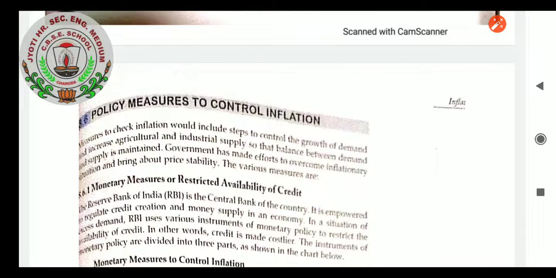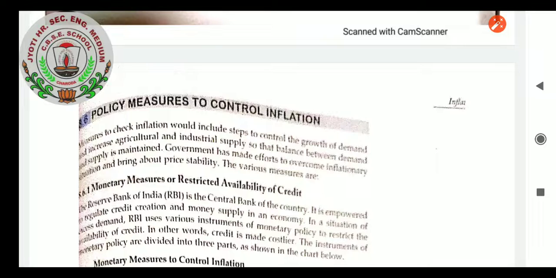Policy measures to control inflation: measures to check inflation would include steps to control the growth of demand and increase agricultural and industrial supply so that balance between demand and supply is maintained. Government has made efforts to overcome the inflationary situation and bring about price stability. The various measures are, very first, monetary measures or restricted availability of credit. The Reserve Bank of India, RBI, is the central bank of the country, as we all know. It is empowered to regulate credit creation and money supply in an economy.